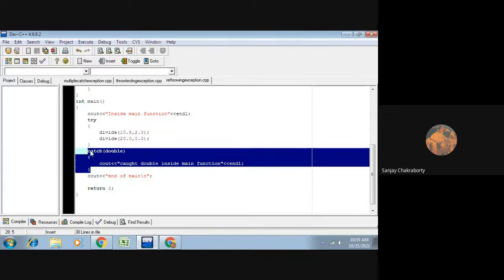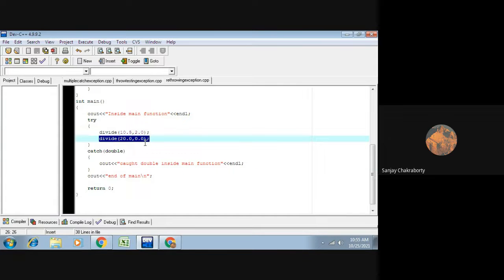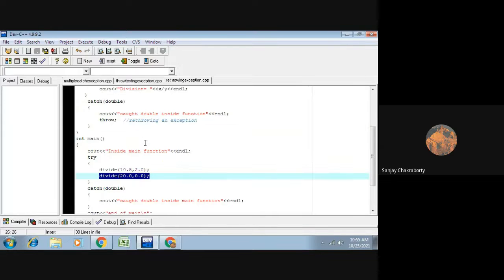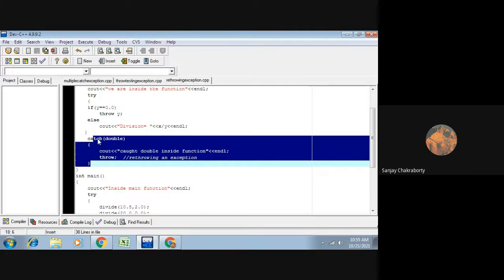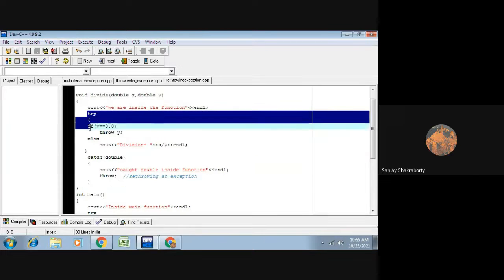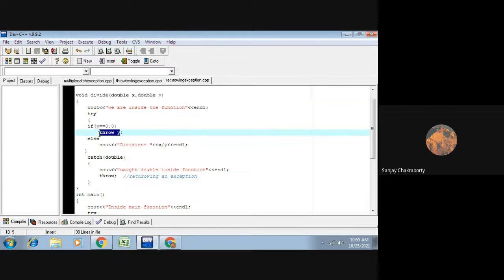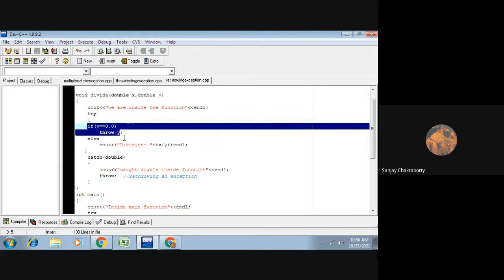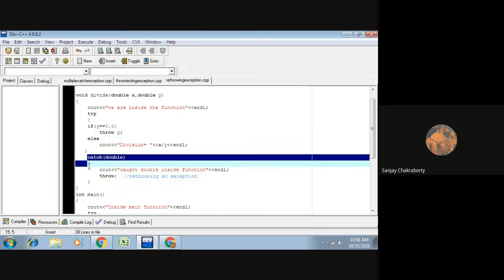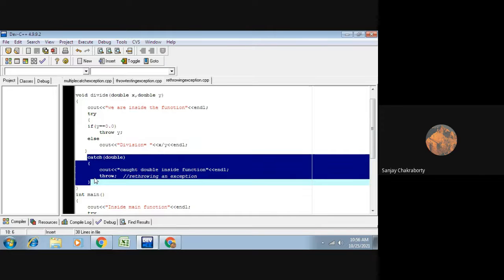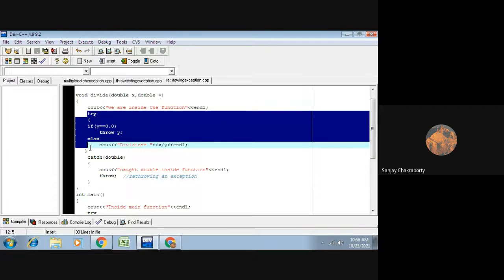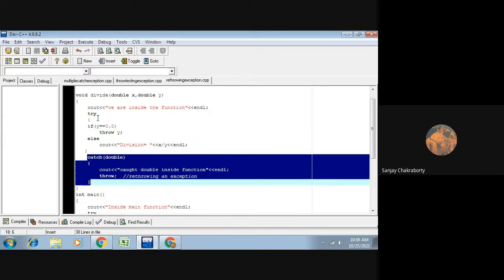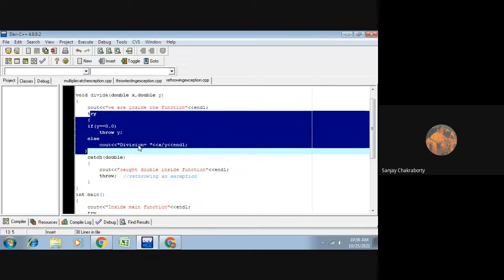So don't get confused. This divide function will throw an exception, a double type, whatever I say, when divided by 0. That exception will be handled by this catch block. Why? Because within the divide function, this try block is used to throw the exception y, and that will be handled by the immediate follower catch block of this try block. So this catch handler is responsible for handling this kind of exception.